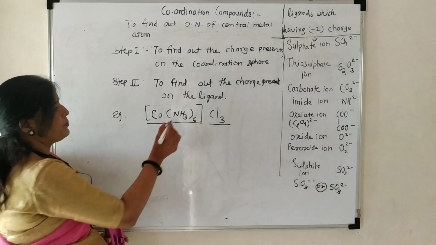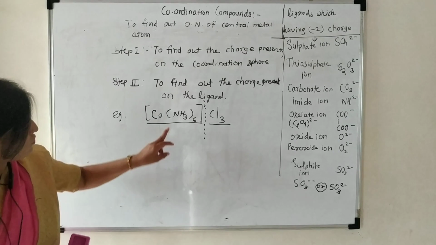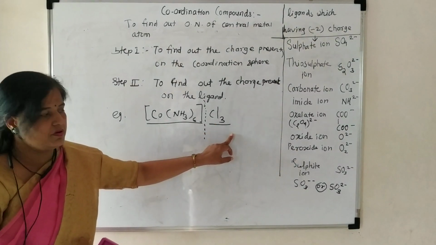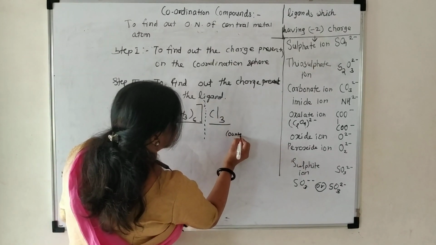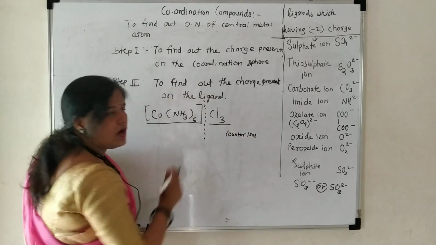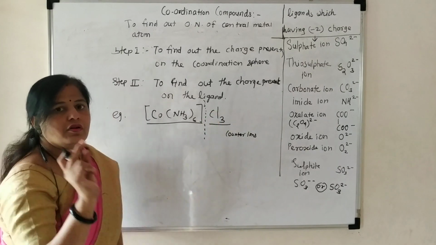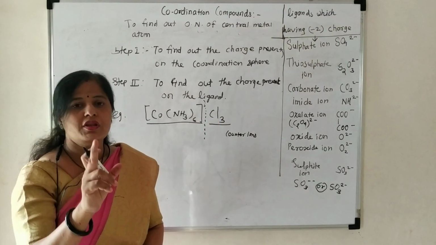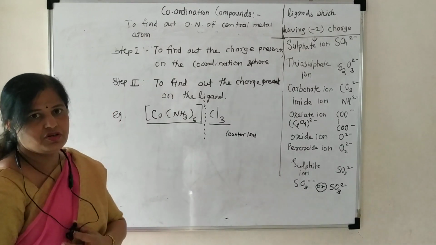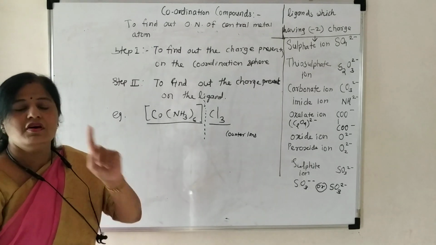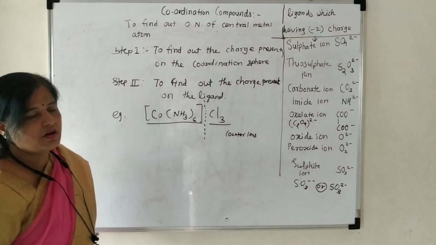See here. Divide these two spheres. This is the coordination sphere and this is the ionization sphere. Ionization sphere means counter ions. These are the counter ions, and these counter ions are called the ionization sphere. What happens here? On this chlorine, how many negative charges are present? Chlorine is from the halogen family. That is a negative ligand, which means it carries a single negative charge. A single chlorine carries a single negative charge. Here how many chlorine atoms are present? Here 3 chlorine atoms are present.